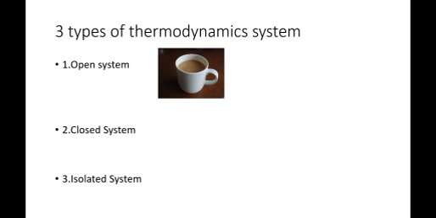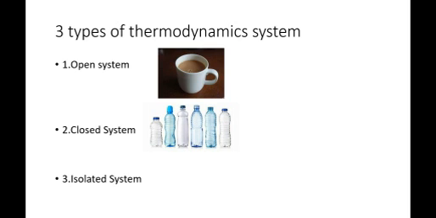Next, we use a plastic bottle as an example of a closed system. Because of its closed lid, no mass or water can flow out of the system, out of the bottle. While in the state of flowing energy, energy can easily move in or out of the system because of its thin layer. That's why exposing bottled water to the sun will increase its temperature quickly.